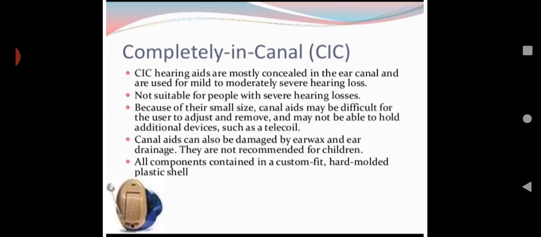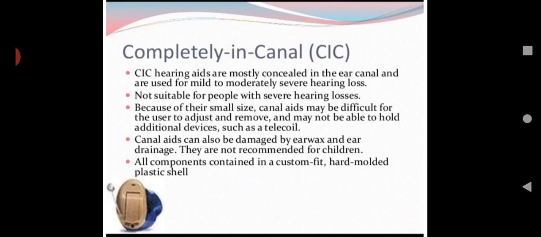Something will be there. Then completely in canal. Completely in canal hearing aids are mostly concealed in the ear canal and are used for mild to moderately severe hearing loss. So those who have mild to moderately severe hearing loss, for them we are advising these completely in canal hearing aids. Not suitable for people with severe hearing loss. Because of their small size, canal aids may be difficult for the user to adjust and remove and may not be able to hold additional devices such as a telecoil.